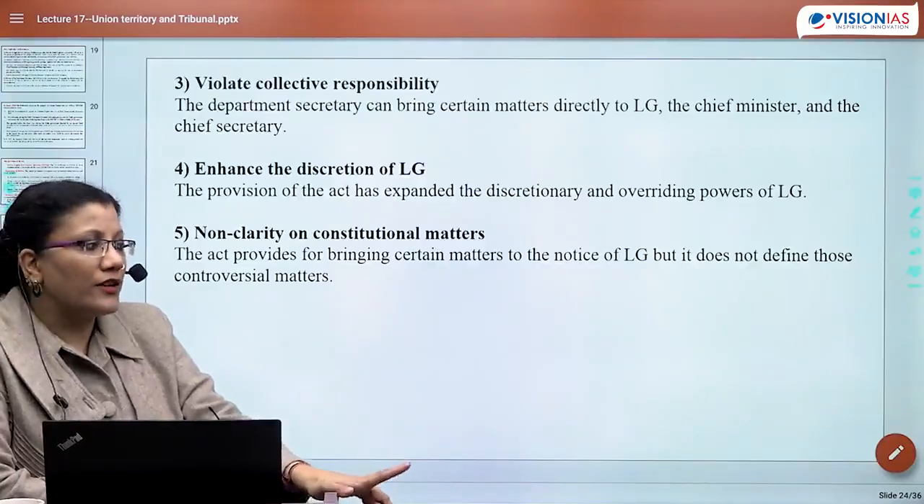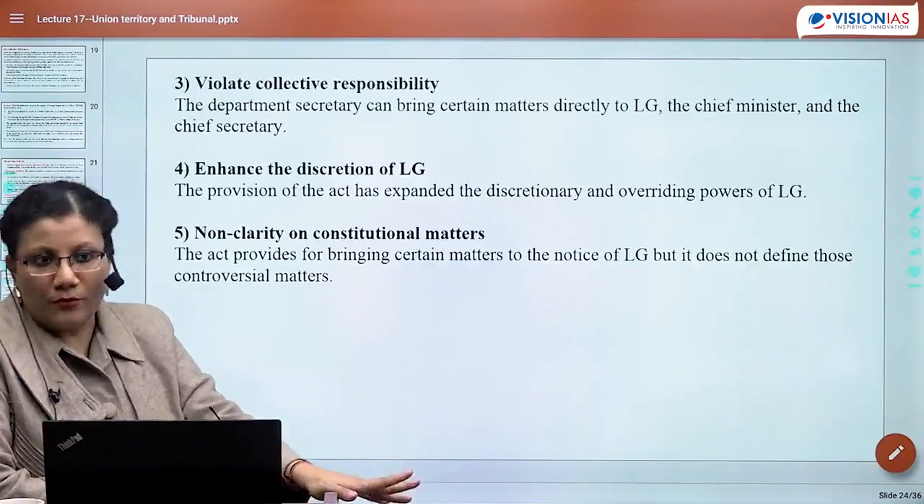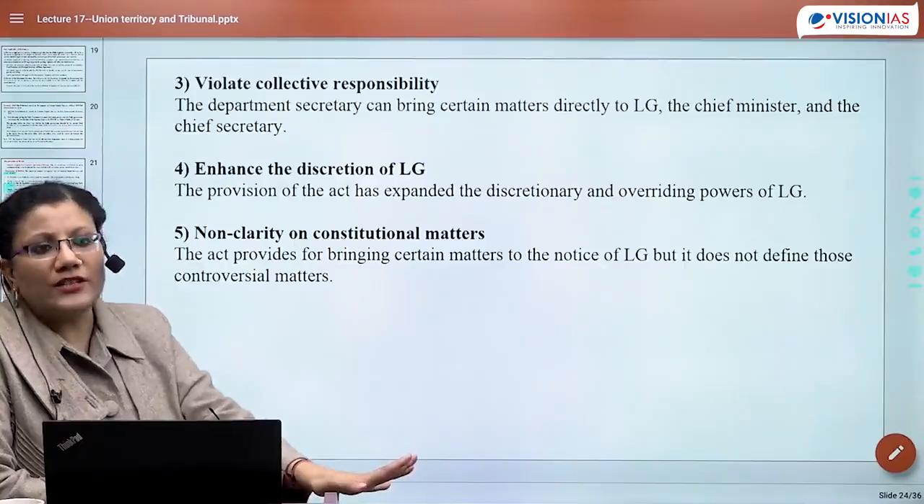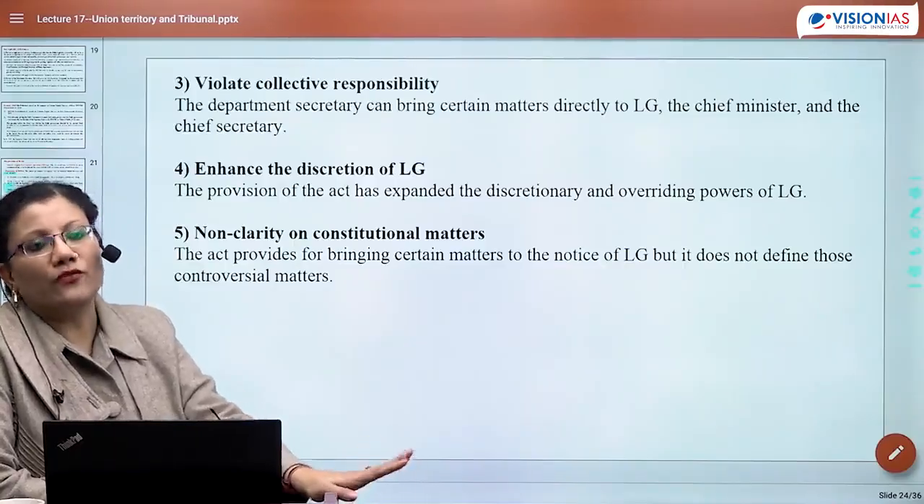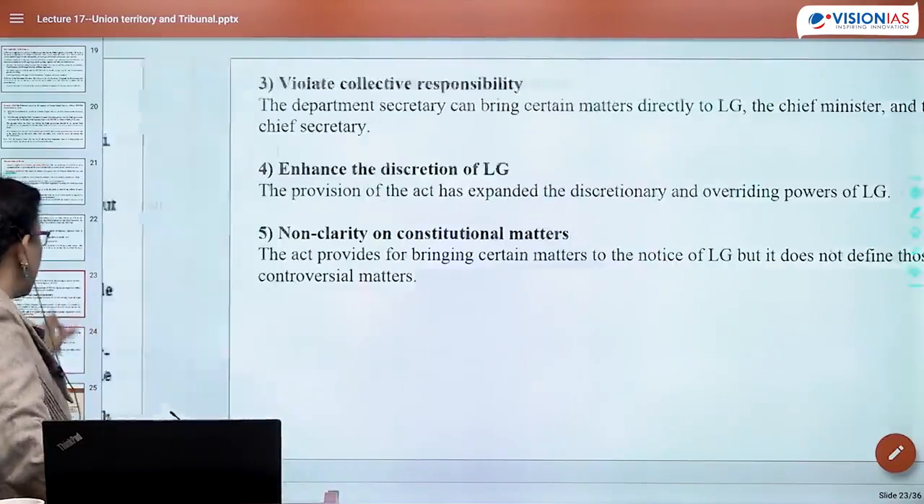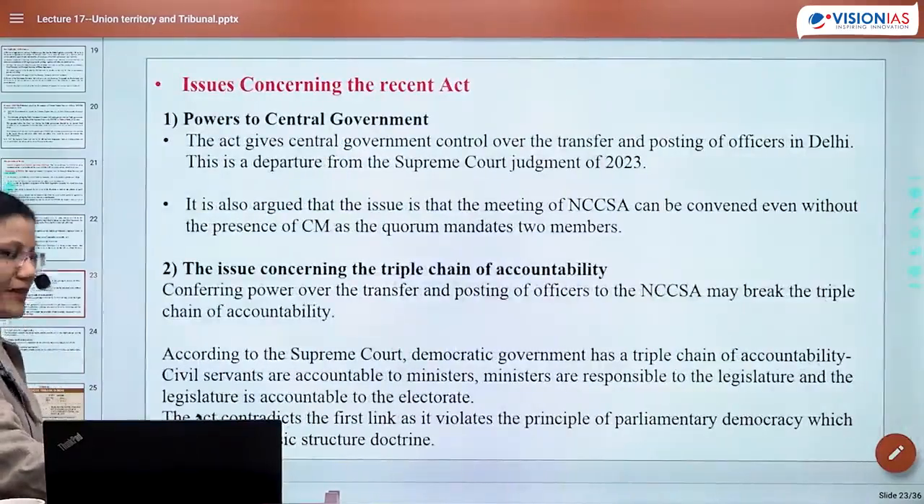Where it is said that certain matters on the basis of orders will be brought to the LG, that could be any matter. So there is no such clarity on which matter would be taken forward by the LG. Okay? So these are basically ideas given for your mains-side analysis.